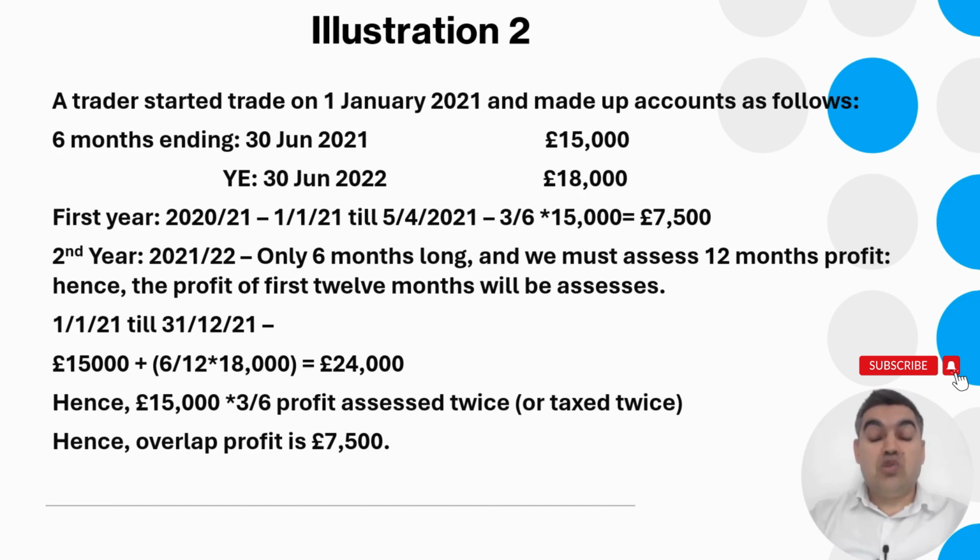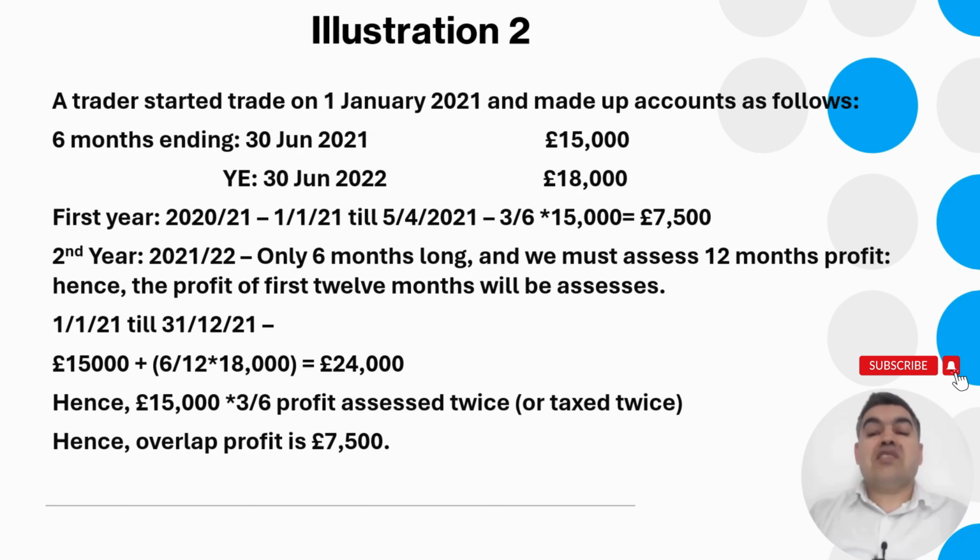It's already on YouTube, so watch that one before this one, because both videos are related. In that video, I explain how the opening year rules work, which will make it very easy for you to understand the whole concept. So when it comes to the second year, because we already dealt with 2020-21, the second year is 2021-22 and only 6 months long.